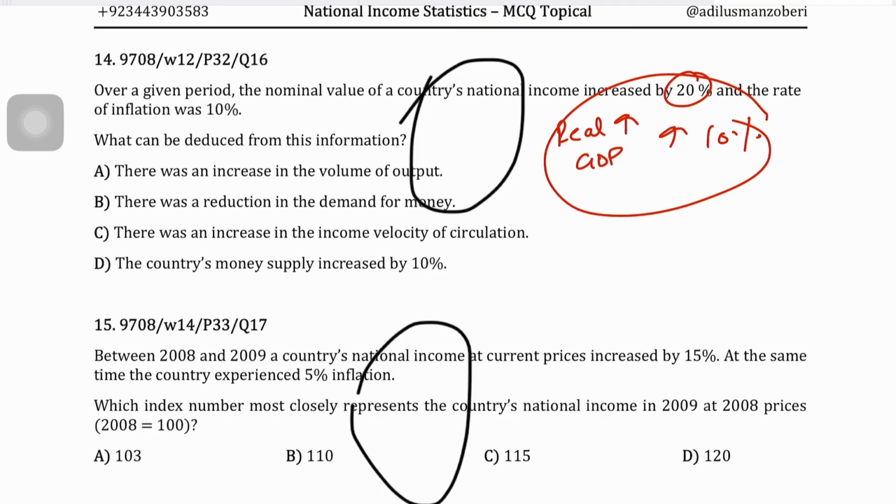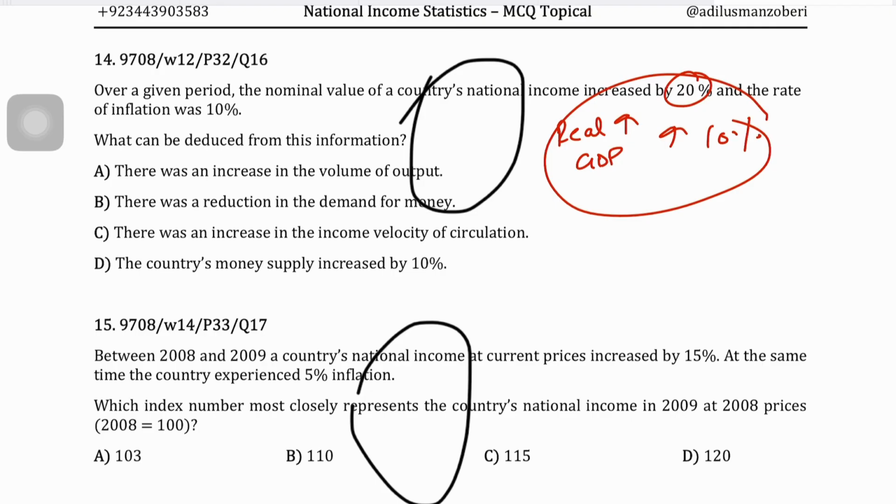And so deducting that effect of inflation, or adjusting for that effect of inflation, would lead you to arrive at a value that truly reflects how much of that increase in your GDP or national income is attributable to the increase in real output, or an increase in production taking place. And that increase in production is creating more value to the economy's GDP rather than inflation. And deducting that effect of inflation would give you the real increase in national output, or by how much your national income or real GDP is going up.